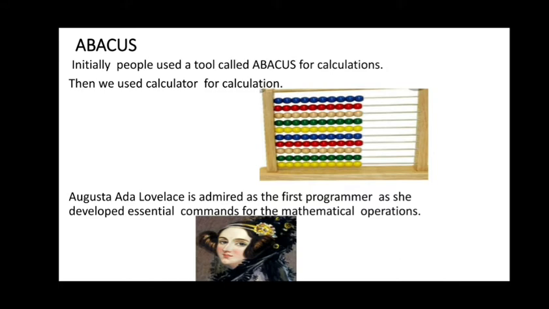So next one, abacus. Have you seen an abacus? Abacus kit? Yes, right. For abacus class, you are using an abacus kit, right? For what are you using this abacus kit? For doing calculations like addition, subtraction, multiplication, division. So abacus kits are used for doing calculations. Initially people used a tool, that is the abacus kit, for doing calculations. Later on scientists discovered the calculator for calculations. So nowadays we are using calculators for doing calculations, right?